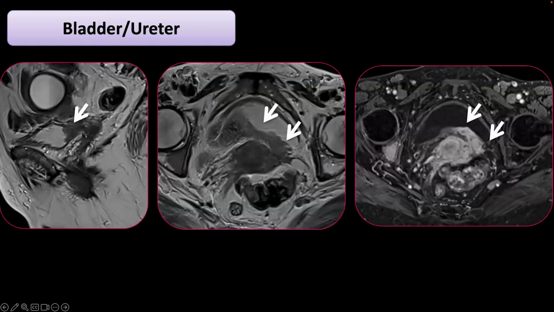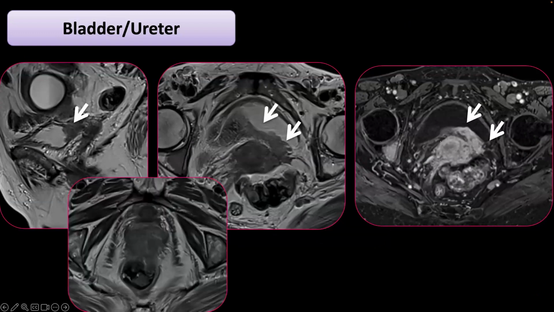Another case of bladder and ureter invasion here. You do see a large cervical tumor invading the bladder. The patient was eligible for an exenteration for this infiltration. But if you go more into the image, you can see that there is an extension posteriorly within the rectum. So those patients would need a complete total pelvic exenteration, removing the bladder, the gynae organs, and the rectum.